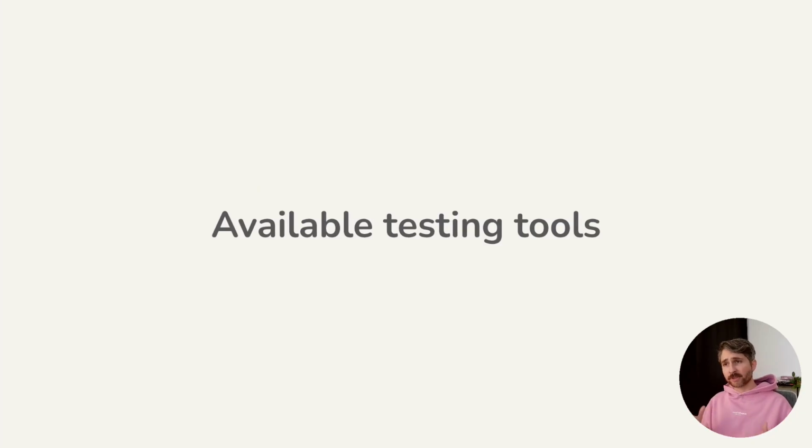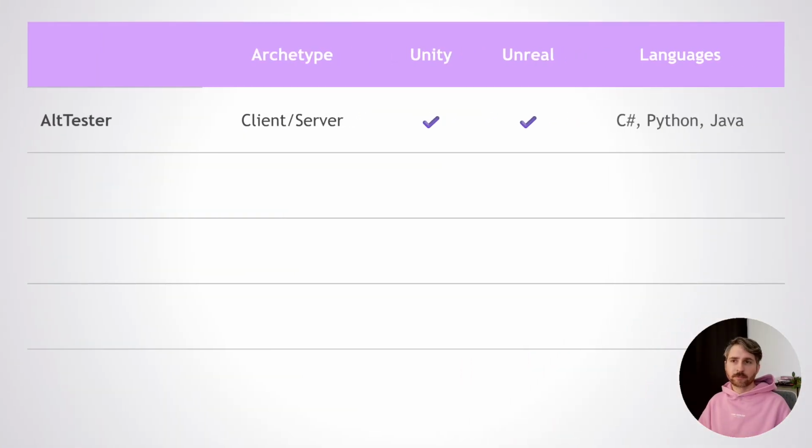Now that we covered the two existing archetypes, let's see what are the tools available today. I have made a table listing the different tools, their archetype, and what programming language they support. So let's go quickly through them. First, we have AltTester. It follows the client-server instrumentation archetype, and its SDK is open source, which makes it relatively easy to get started because you don't need to go through accepting a license before you can try it. The company behind the tool has a relatively active community on Discord, so that can be helpful too.